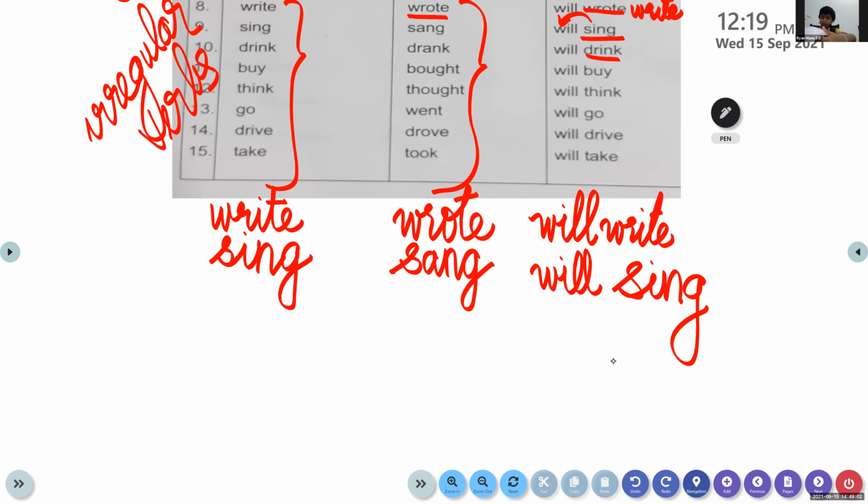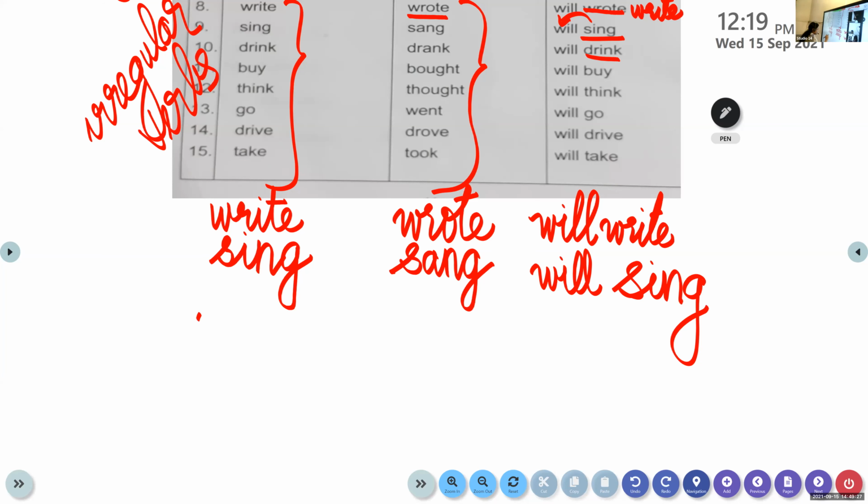Next word. Okay, now let's move on to the next word. Have all of you finished? We have finished with write and sing. Now let's move on to the next word, that is drink. Come on, let's start together.